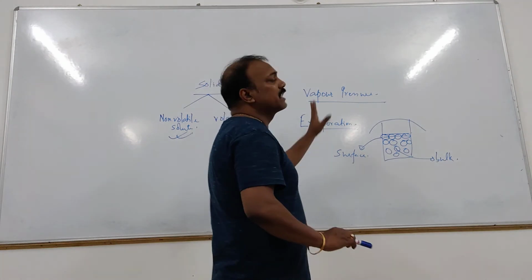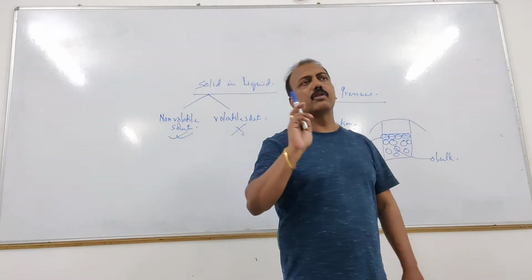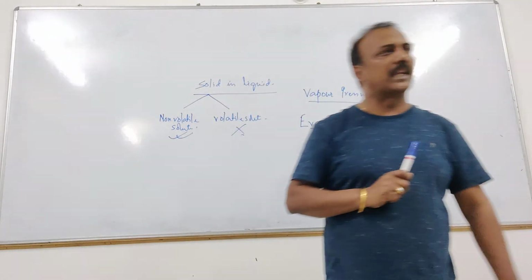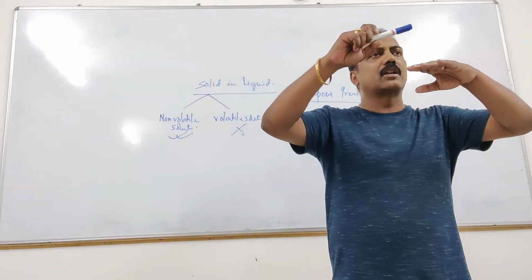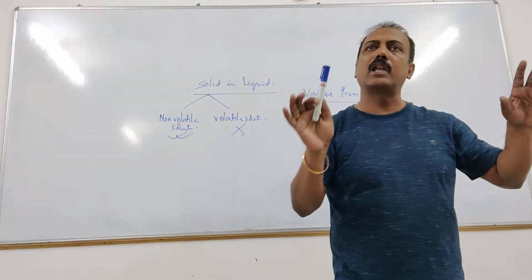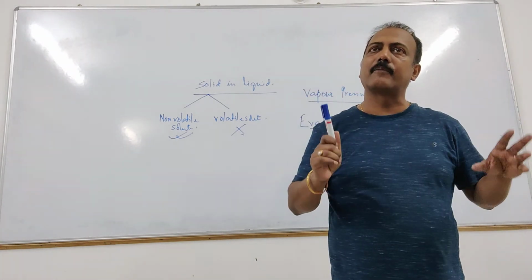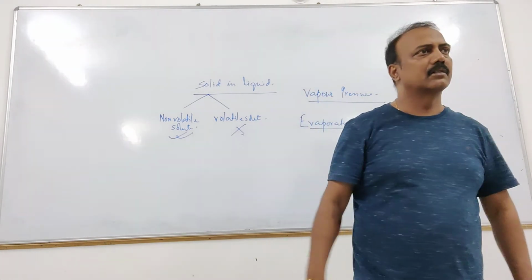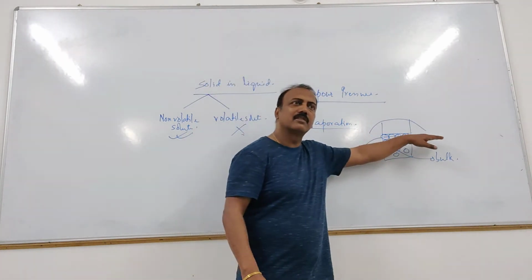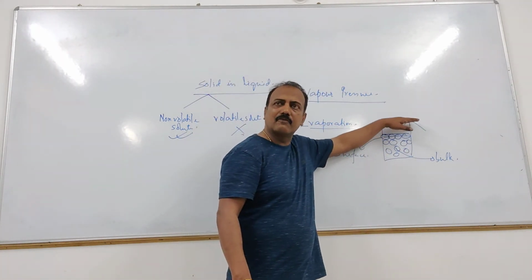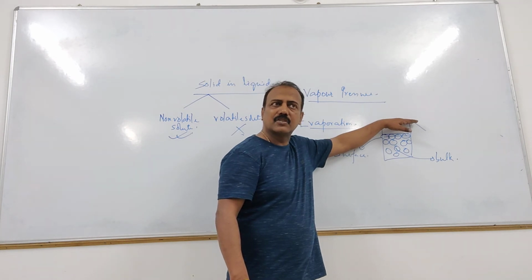Okay? Now what is evaporation? You know the difference between evaporation and boiling. Evaporation means the conversion of liquid into vapor. Boiling is also conversion of liquid into vapor. But what is the difference? Evaporation happens from the surface. The surface molecules convert into gas.